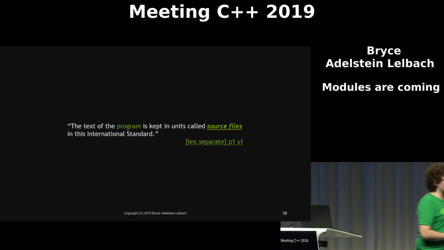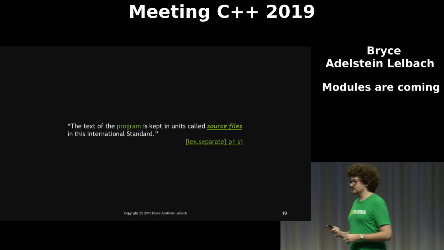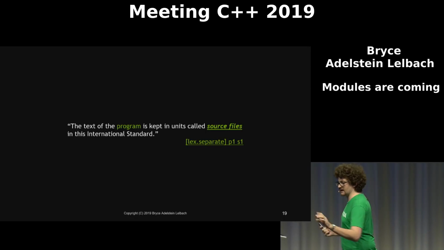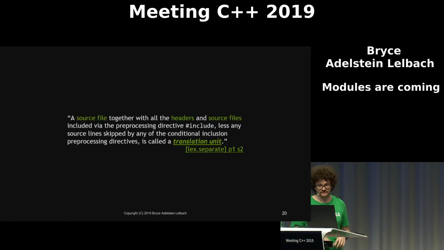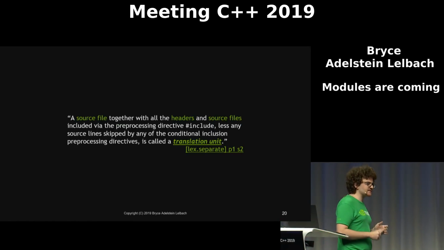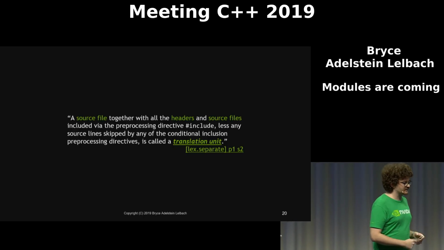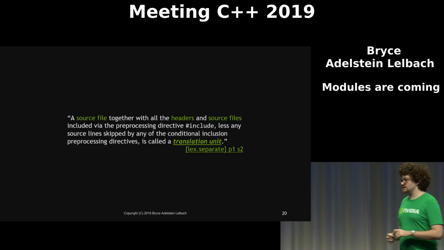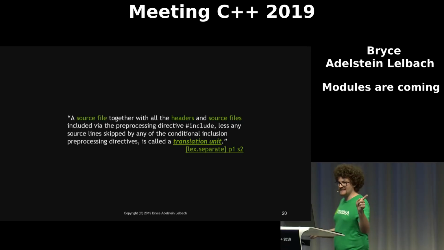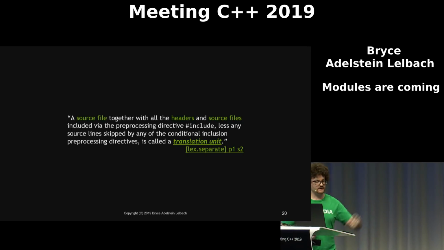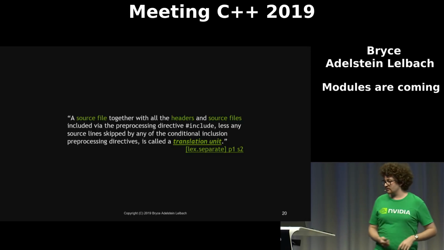What is C++? So when in doubt, often we look to the standard. The standard says the text of the program is kept in units called source files in this international standard. Okay, so programs have some textual representation. It is stored in source files. A source file, together with all the headers and source files included via preprocessor directives, is called a translation unit. Okay, so we take source files, we expand any includes, and then that's called a translation unit. And then we take translation units and we compile them, and then eventually we combine them into programs.